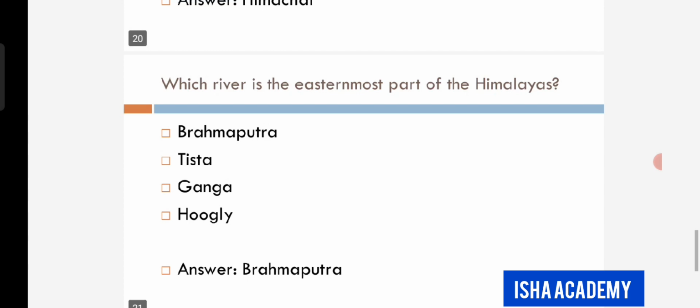Which river is the easternmost part of the Himalayas? The options are Brahmaputra, Tista, Ganga, Hooghly. The answer is Brahmaputra.